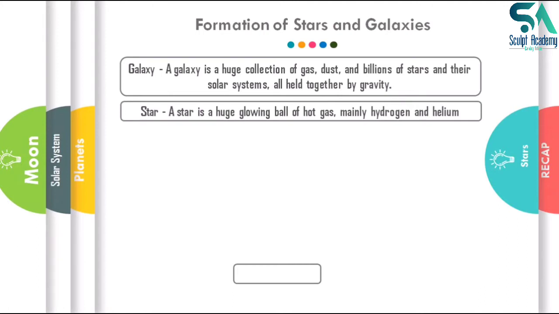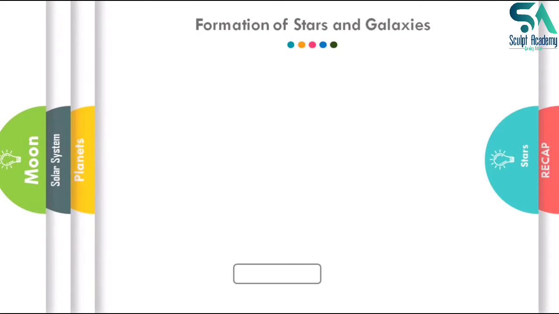What is the process going on in the core of the sun? Two hydrogen atoms are fusing together to form helium. That is, fusion is happening there, hydrogen fusion, and because of this fusion a huge amount of energy is liberated, which forms the source of the light and heat energy that the star gives us. The sun also has this type of phenomenon going on.